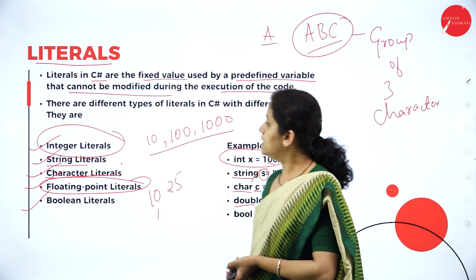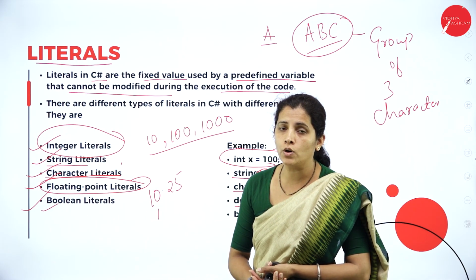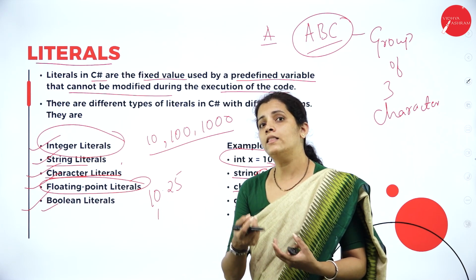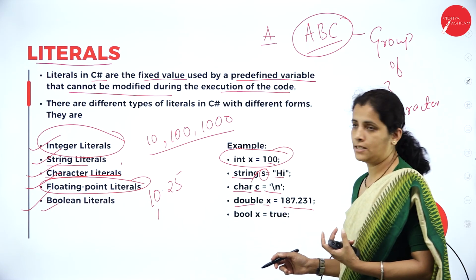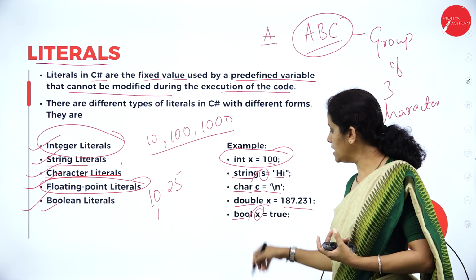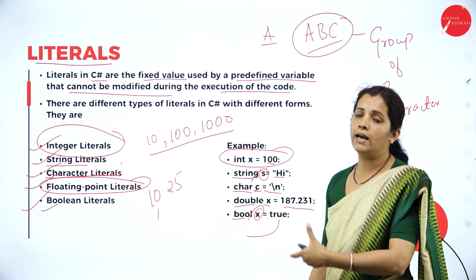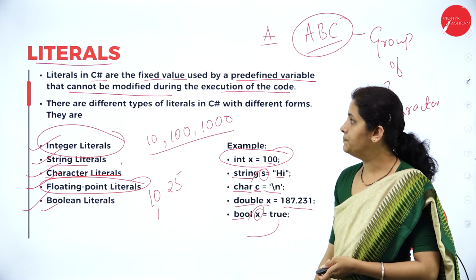Fine. The last one is Boolean literals. So, Boolean in the sense what? Only two values, that is either true or false. So, what is my data type here? Boolean. Then X is nothing but the variable name, and I'm going to assign the value. So, it is either true or false.